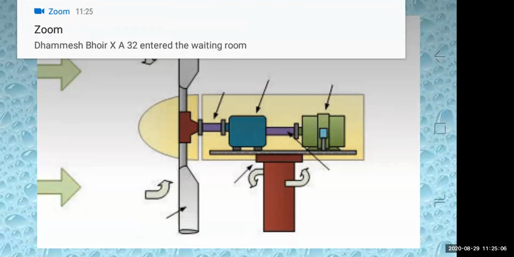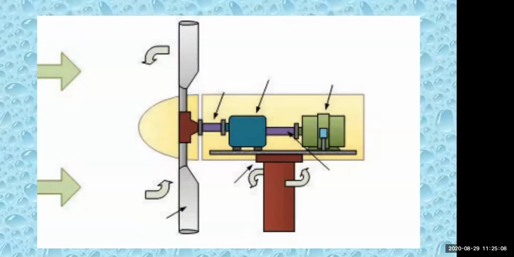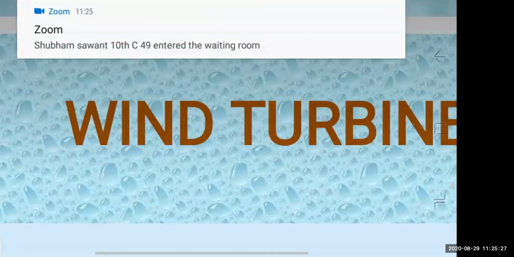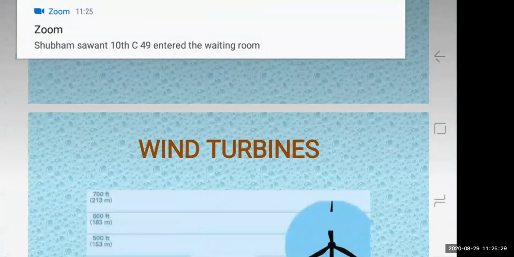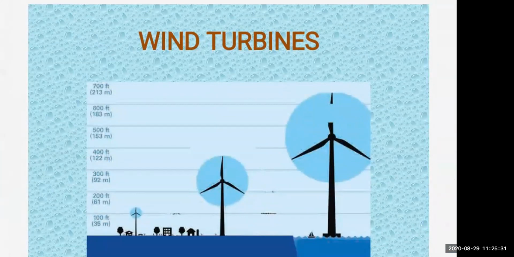Where the wind velocity is very high, there are specific locations. You have to see the map where the wind is very high. Wind velocity should be very high, students, like near the seashores, or an appropriate place where we can install these wind turbines of different capacities. So these are the wind turbines.